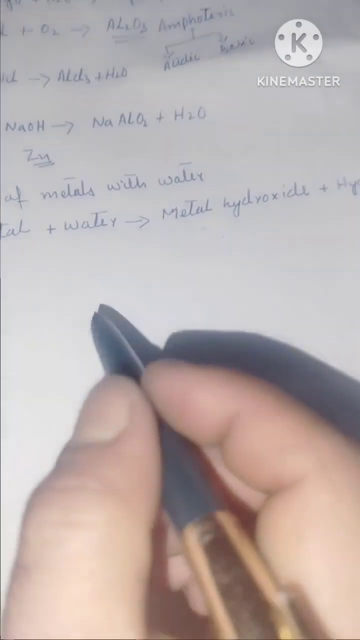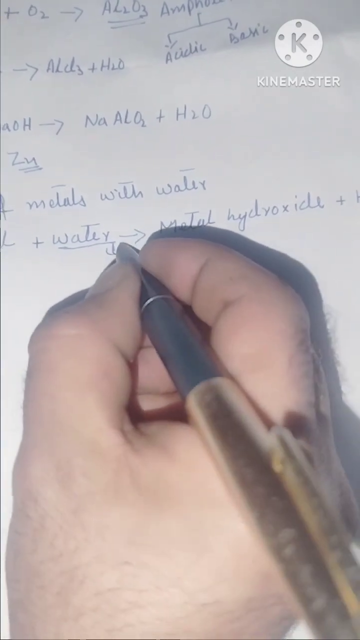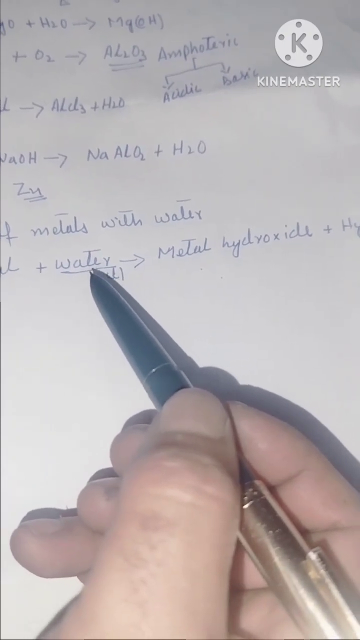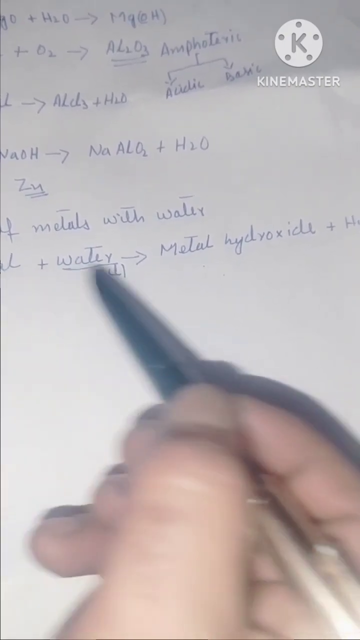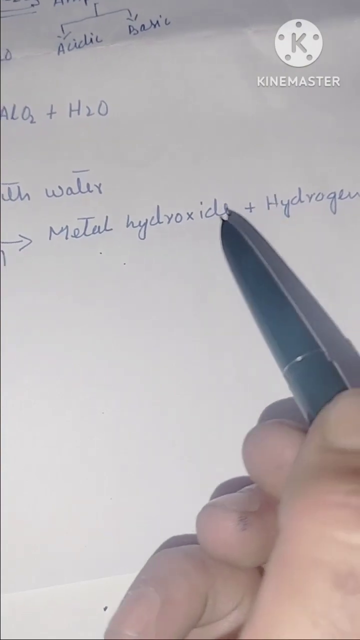यहाँ पे आपको ज़हन में रखना है, ये जो वाटर है, this is liquid water, this is the liquid form of water. So आपको याद रखना है, when metals react with liquid water, whether it is hot or cold, they form metal hydroxides with the liberation of hydrogen gas.